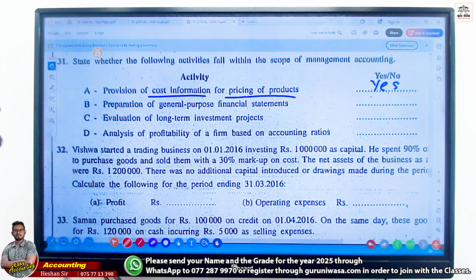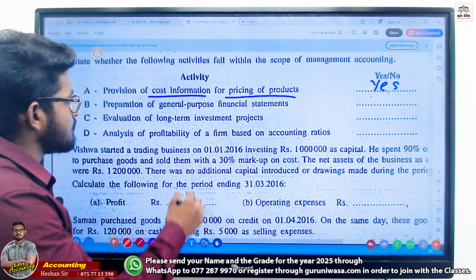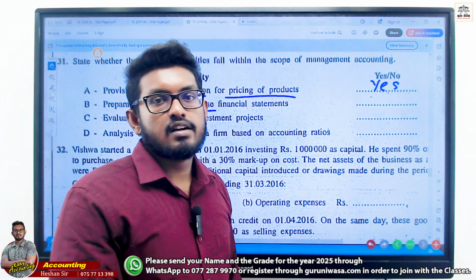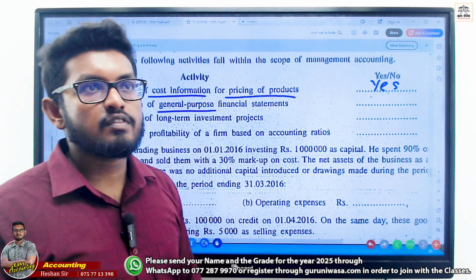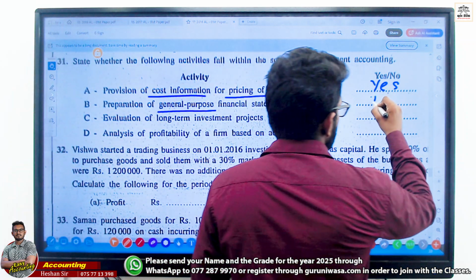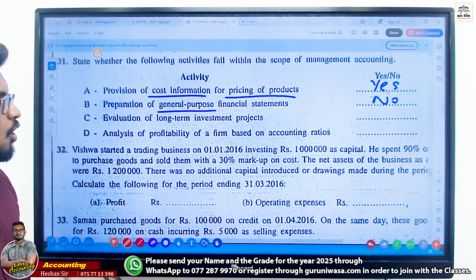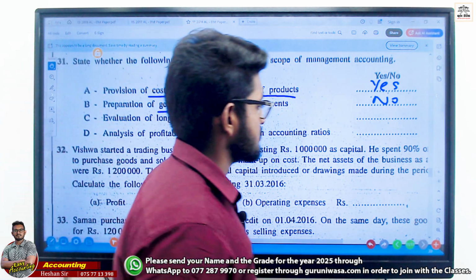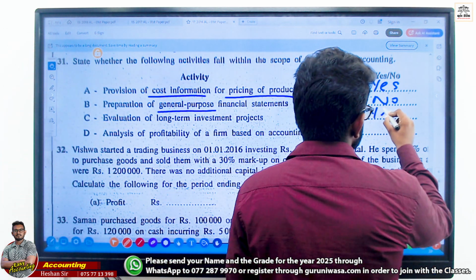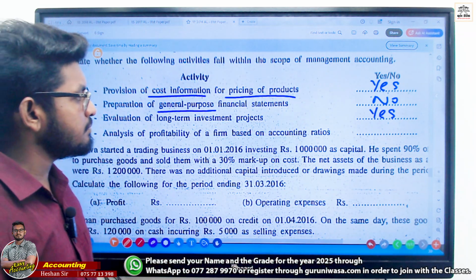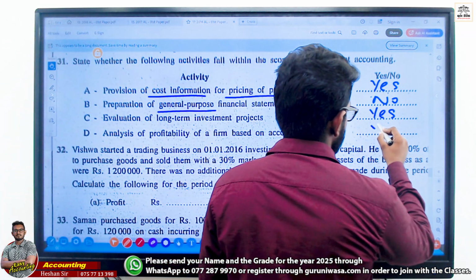Preparation of general purpose financial statements. General purpose financial statements are provided by financial accounting, while special purpose ones are provided by management. So no. Evaluation of long-term investment projects. Yes. Analysis of profitability of a firm based on accounting ratios.